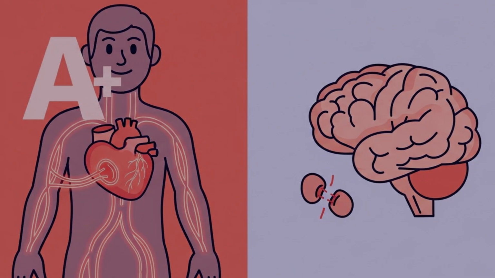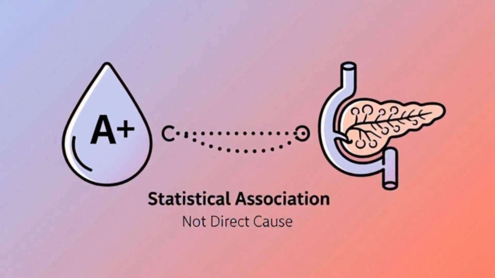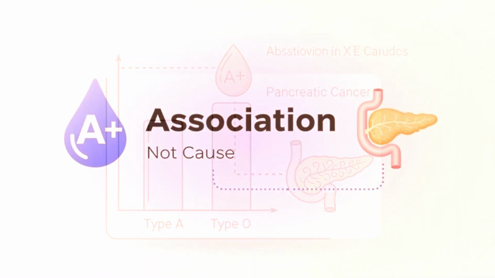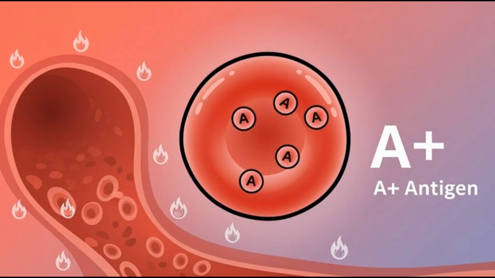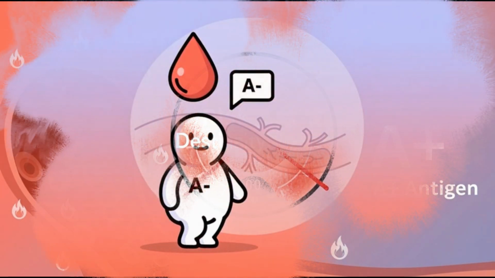Some large population studies have also found associations between type A blood and higher rates of certain cancers, including pancreatic cancer. Important word, association, not cause. It likely relates to inflammation pathways influenced by blood group antigens. This isn't destiny, it's risk probability.